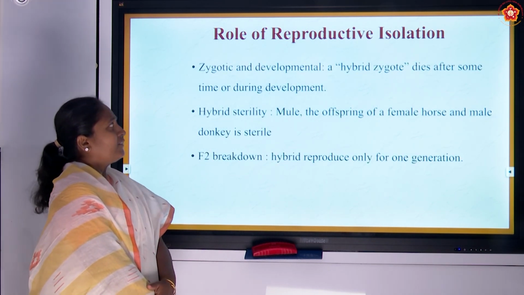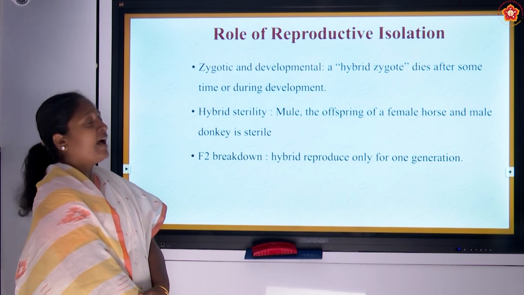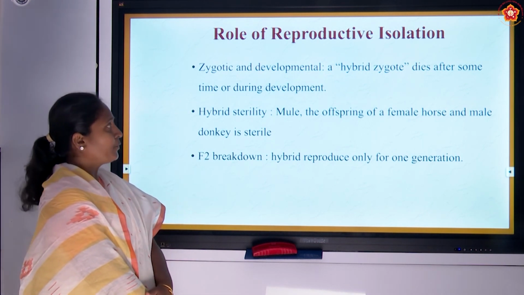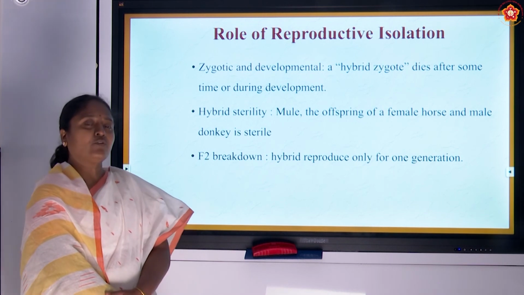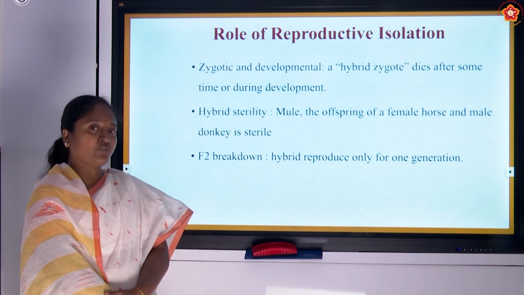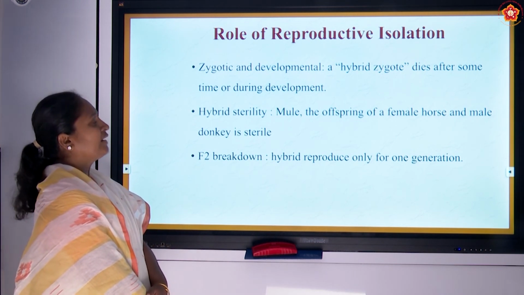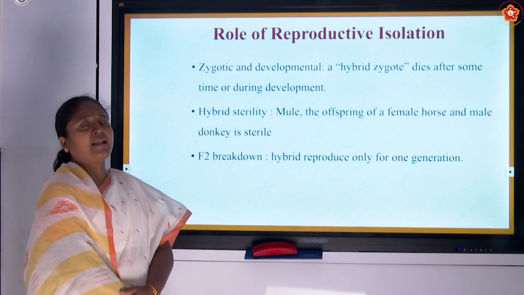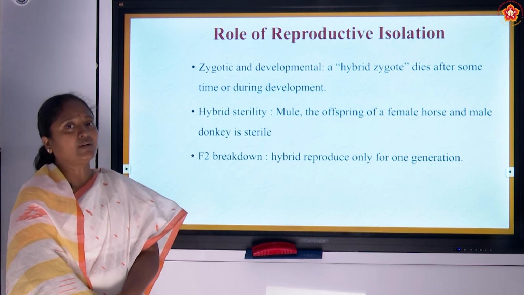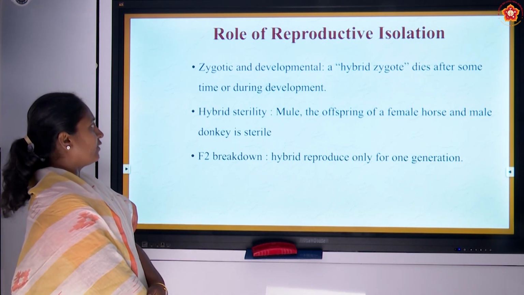Zygotic and developmental role in the reproductive isolation. Sometimes hybrid zygotes may be produced, but these zygotes cannot survive. When two different species produce an organism, this may happen. And when this zygote dies, it is not possible for these two gene pools to combine together and produce a new kind of genes in the environment.